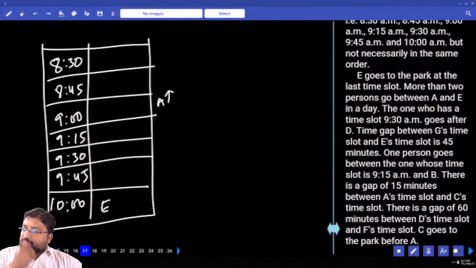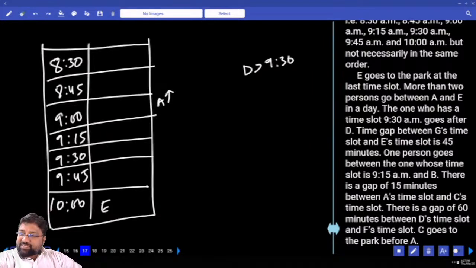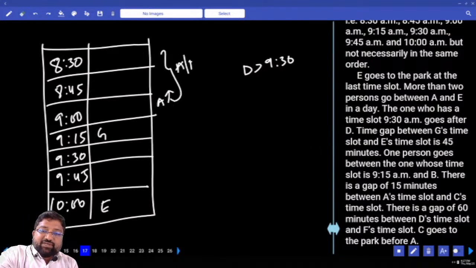The one who has a time slot at 9:30 AM goes after D. After D only it should be for 9:30. Next, the time gap between G's time and E's time slot is 45 minutes. Already you know what E's time slot is, right? 10. The G and D difference is 45 minutes, so it should be... D is above 9:30, we assumed. 9:40, 9:15 is already occupied by G. So in these 3 places you have A and D to be occupied, right?